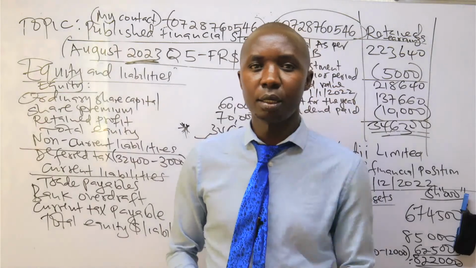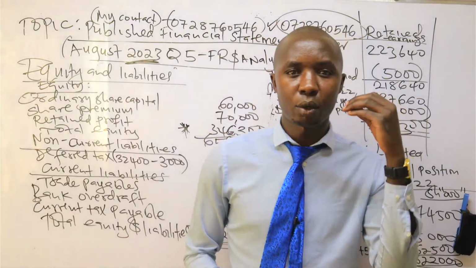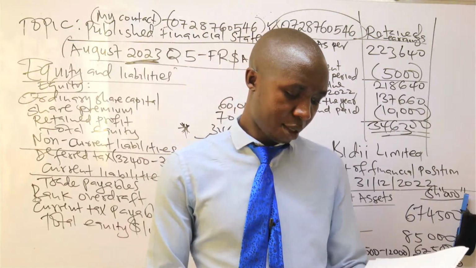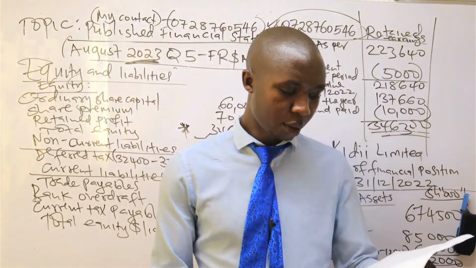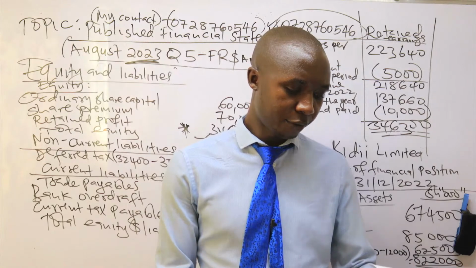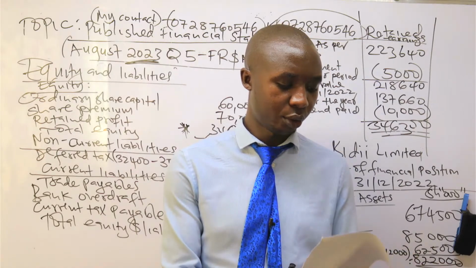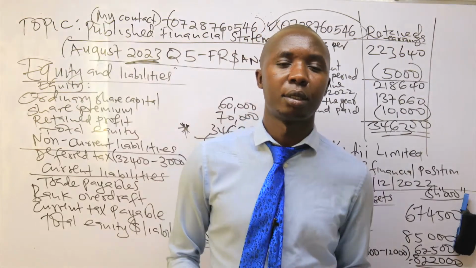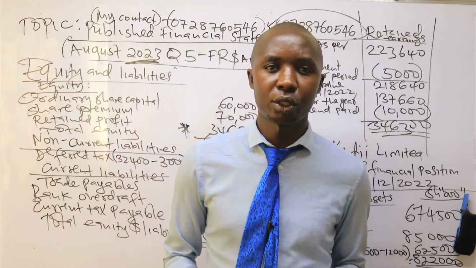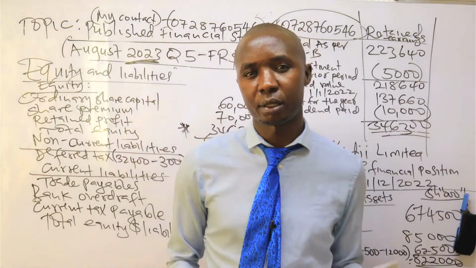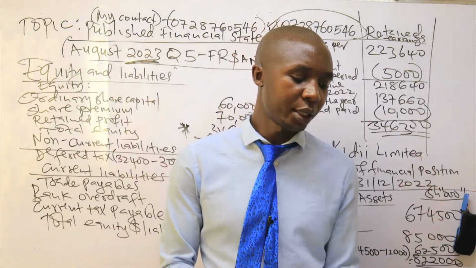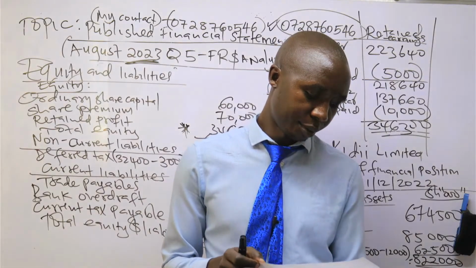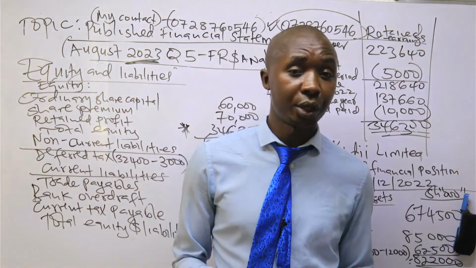Let's meet next time when I will be doing question number 2, August 2023, Financial Reporting and Analysis, question 2. Question 2 is concerning branch accounting. That will be my third question in this paper for a sitting. So doing question 2, it means that I will be remaining with only question 3, which is cash flow.